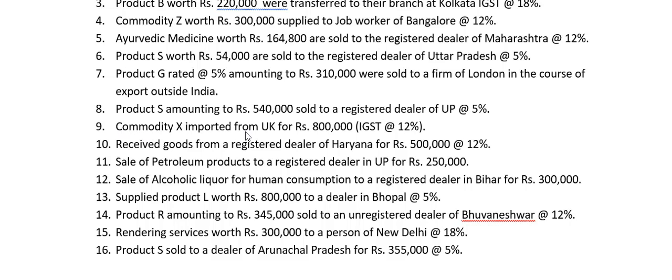Commodity X imported from UK for rupees 8 lakh. IGST is 12%. I had told you in previous problems that purchases made by you will not be considered in finding out aggregate turnover or taxable turnover, but there is an exception to that. One of those exceptions is when you import a product. Why is it so?